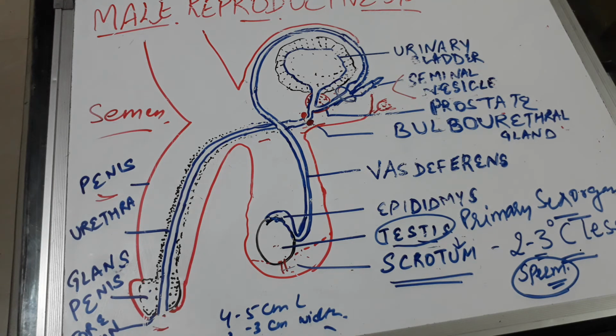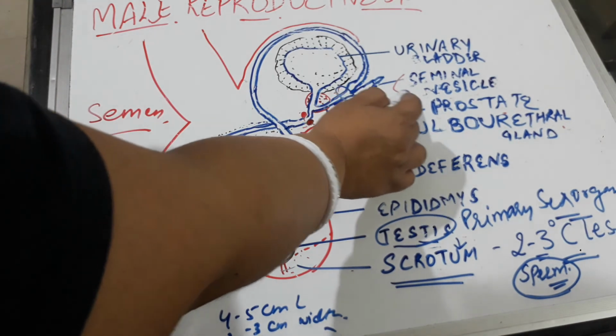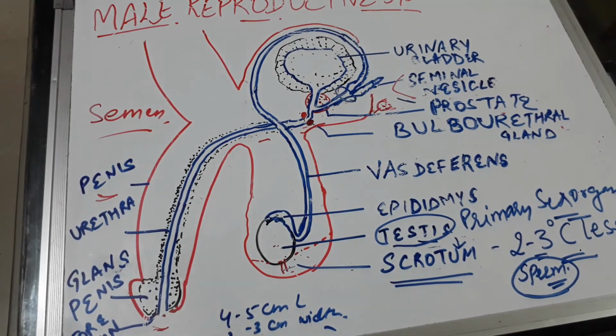So along with these reproductive organs, there are certain glands which help in reproduction in the males. The first one is the seminal vesicles. Here you can see these are the seminal vesicles. Seminal vesicles secrete seminal fluid whose pH is about 7.4, and their secretion includes fructose and certain hormones like prostaglandins and clotting factors. These factors are a bit different from those present in the blood.